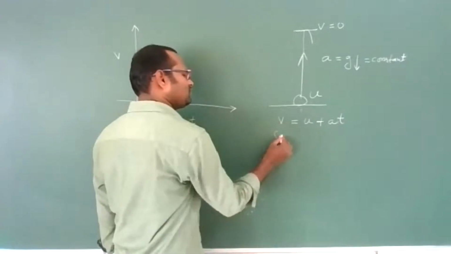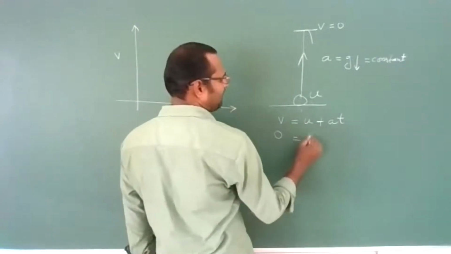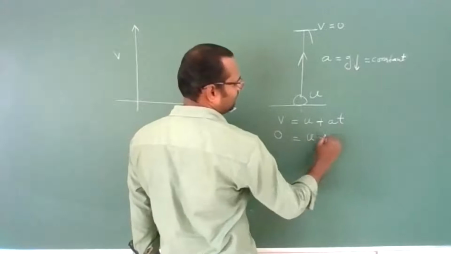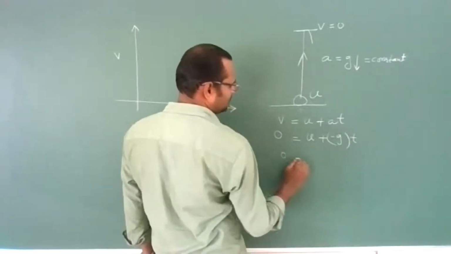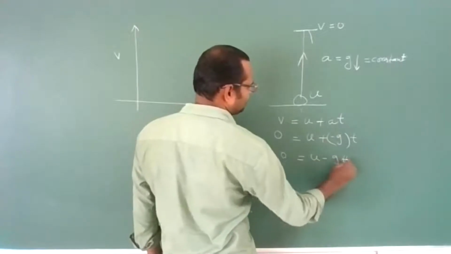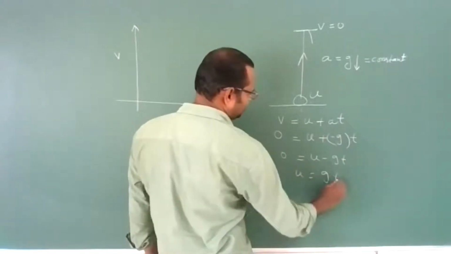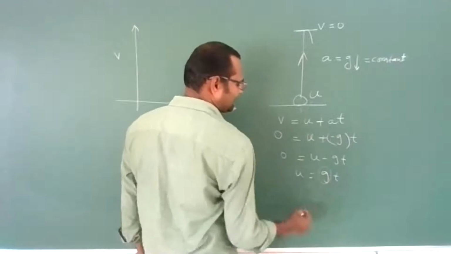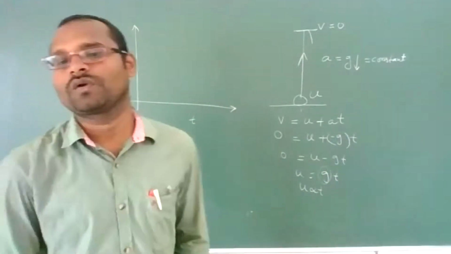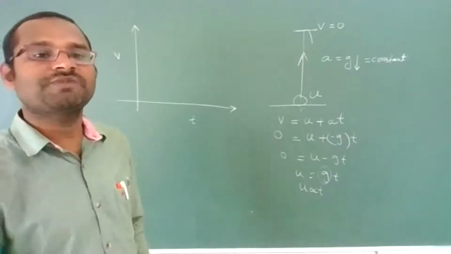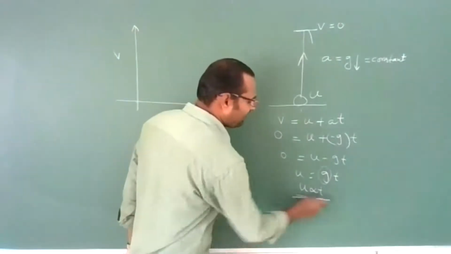Final velocity is 0, is equal to initial velocity U you are giving, plus A is minus G into T. So 0 is equal to U minus GT, then U is equal to GT. Here G is constant, means U is proportional to T, we can say. Correct? U is proportional to T means the graph is a straight line.